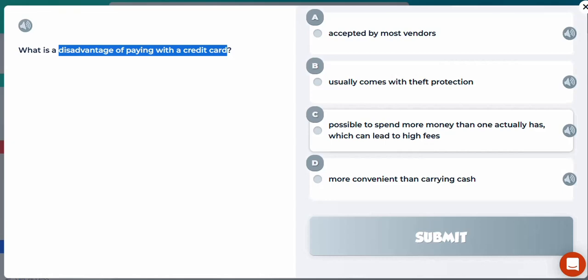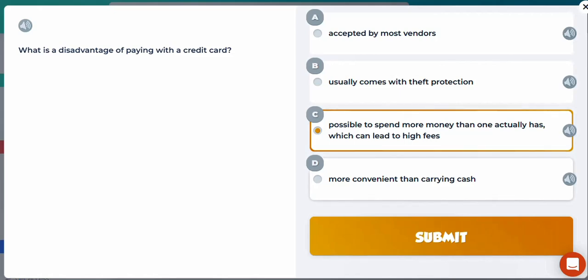C, possible to spend more money than one actually has, which can lead to high fees. Well, it won't only lead to high fees, but also charges in the form of interest, because any liability will incur interest, and you would have to spend more money in the future than what you're currently spending in terms of using credit. So that looks like a definite disadvantage in terms of being required to pay more in the future than what we're actually paying today.